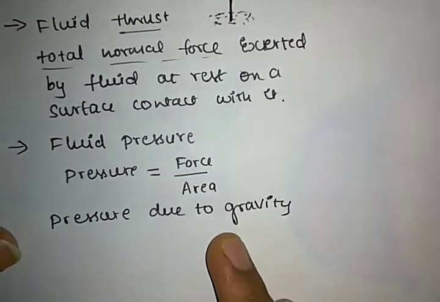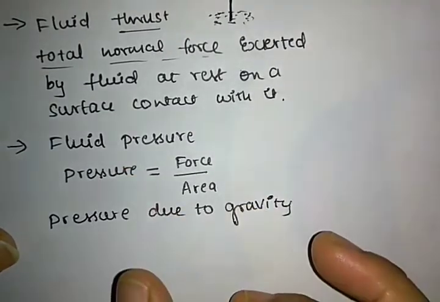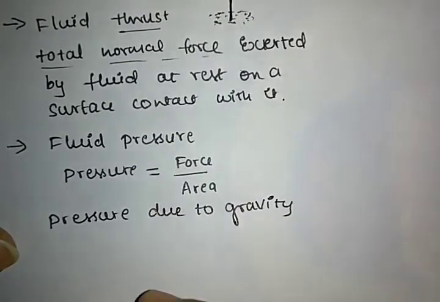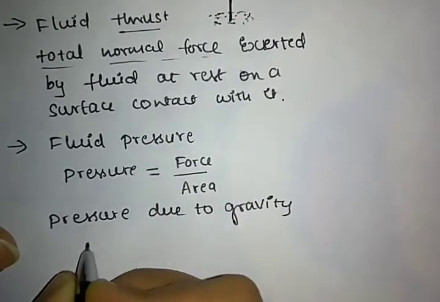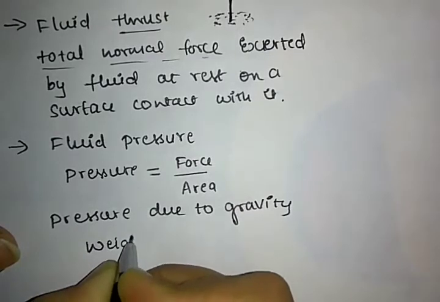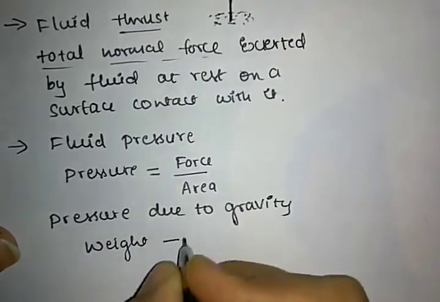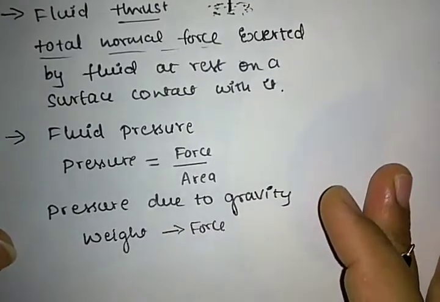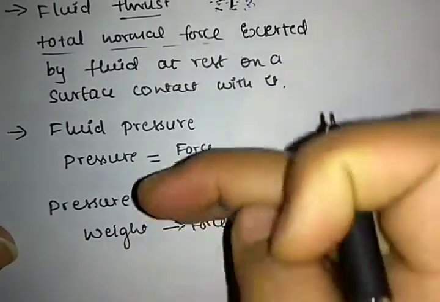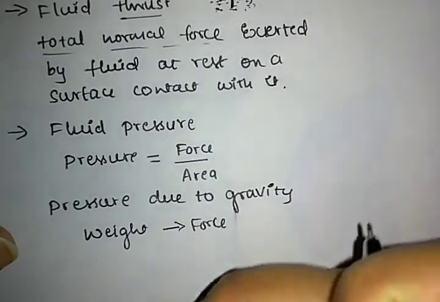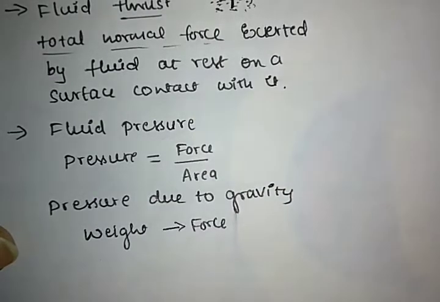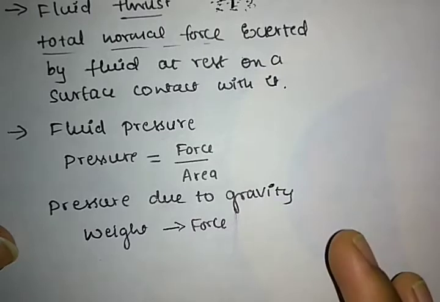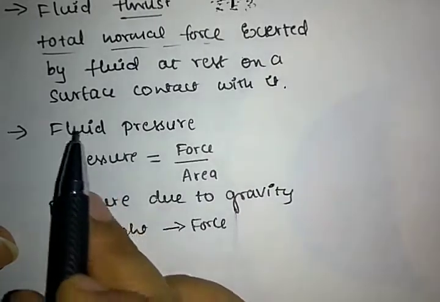Pressure due to gravity means the weight of an object or a material is equal to the force exerted on it. An object exerts a downward pressure due to its weight and the force of gravity. The pressure exerted is known as fluid pressure.